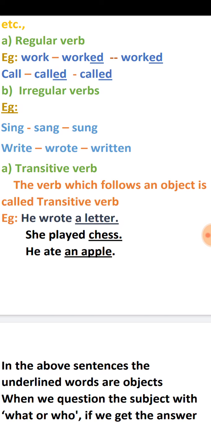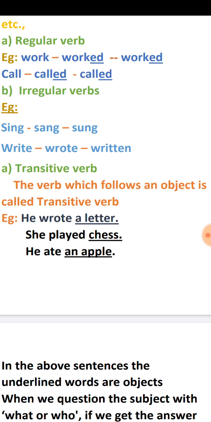That means, observe the examples. He wrote a letter. She played chess. He ate an apple. In these sentences, the underlined words are objects. And just observe the verbs. In the first sentence, wrote. In the second sentence, the verb is played. In the third sentence, the verb is ate.